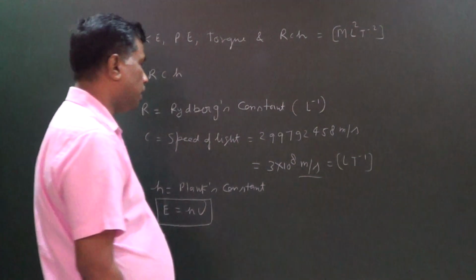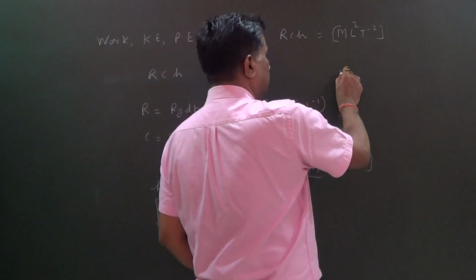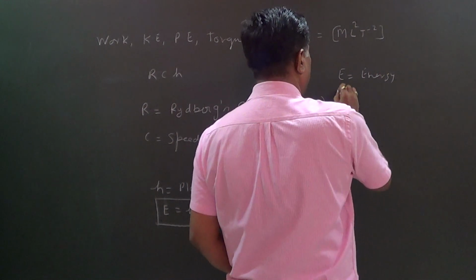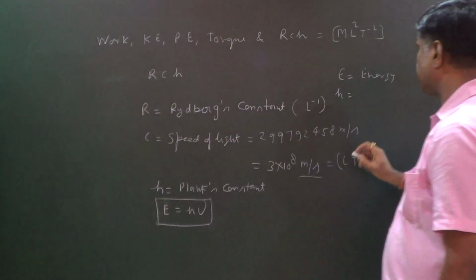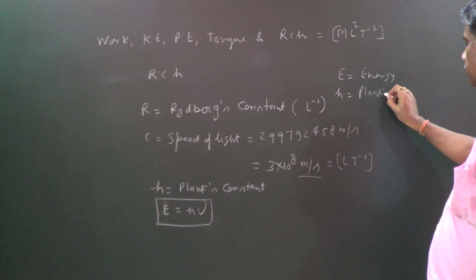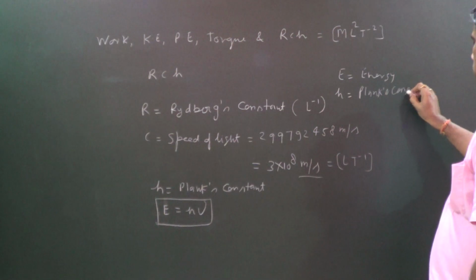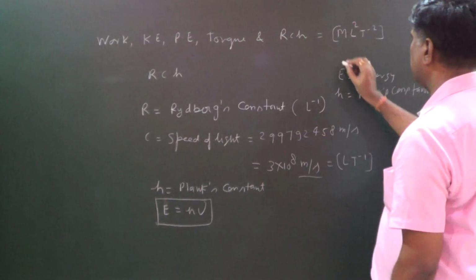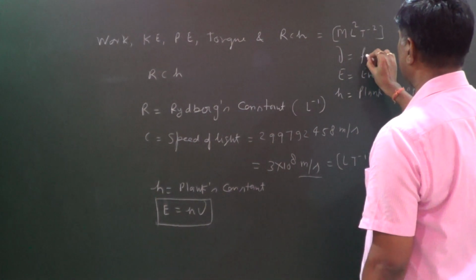So in this formula, E is energy, h is Planck's constant, and nu is frequency.